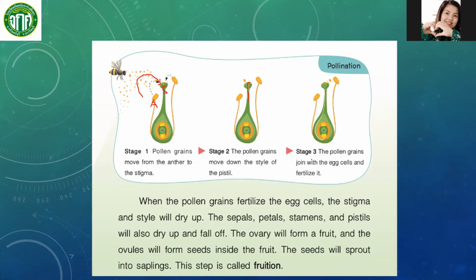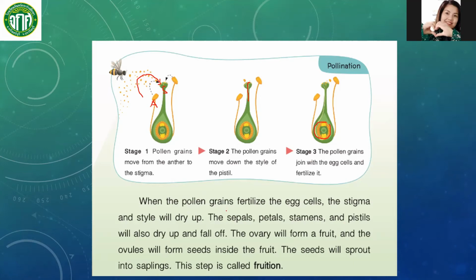And then in stage 3, the pollen grains join with the egg cells and fertilize it. So the egg cell is in here. The pollen grains will join the egg cell inside, and then it will fertilize the egg cell.